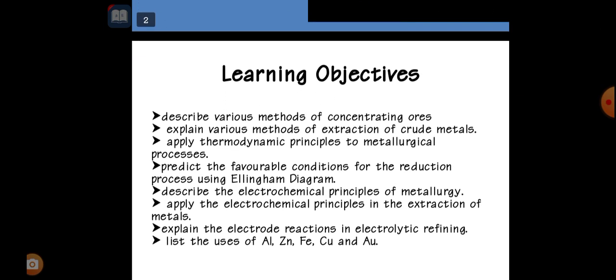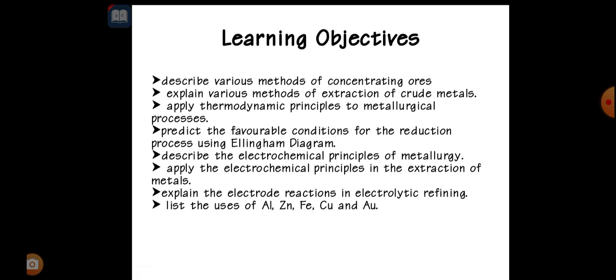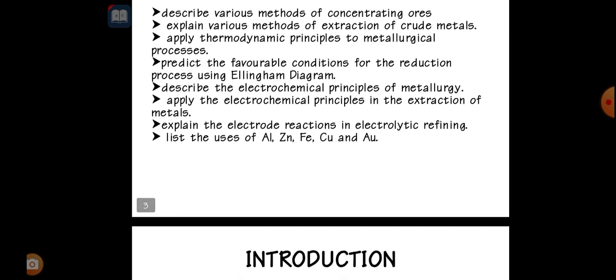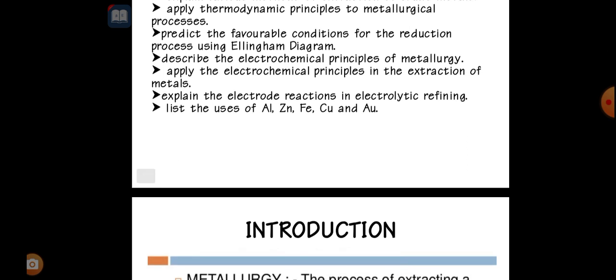In this class we will learn about various methods of concentrating ores, and I will explain various methods of extraction of crude metals and the application of thermodynamic principles to metallurgical processes, and some of the favorable conditions for the reduction process using the Ellingham diagram, and the electrochemical principles in the extraction of metals.